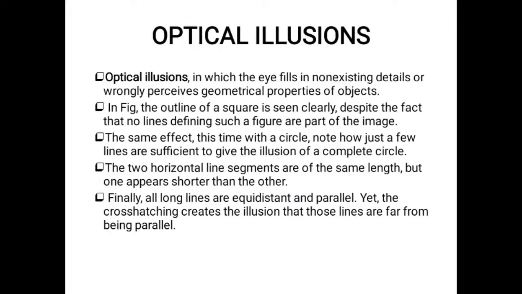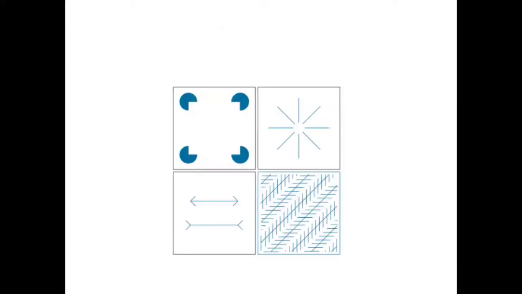Two horizontal line segments of the same length appear as if one is shorter than the other. So it is also an optical illusion.